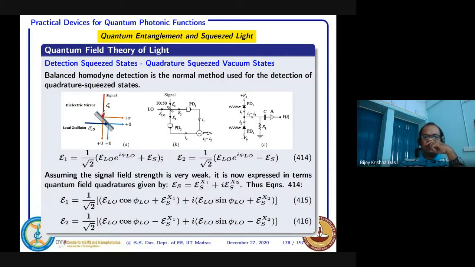So this beam, when reflected, undergoes a pi phase shift, but when transmitted, no phase shift. And when this beam comes, for reflection and transmission both, there will not be any phase difference. So only one side of the dielectric mirror has the pi phase shift.